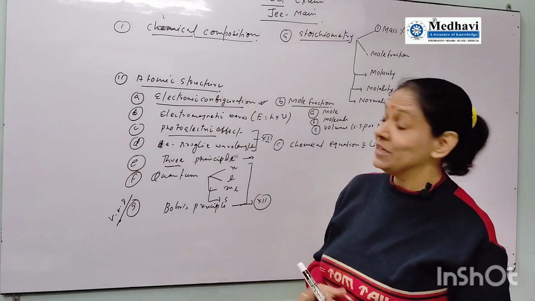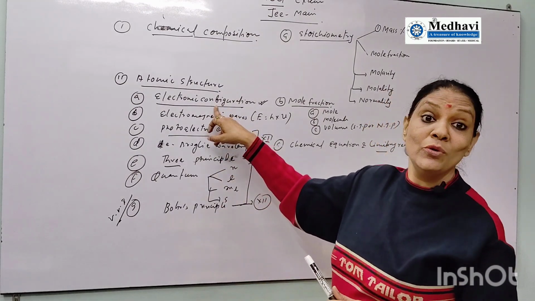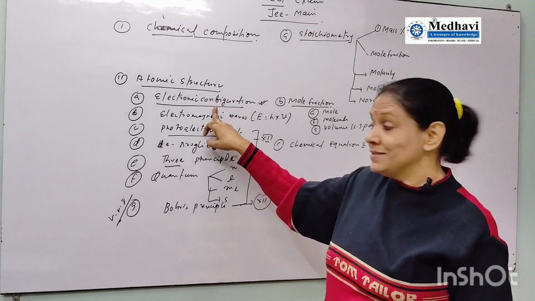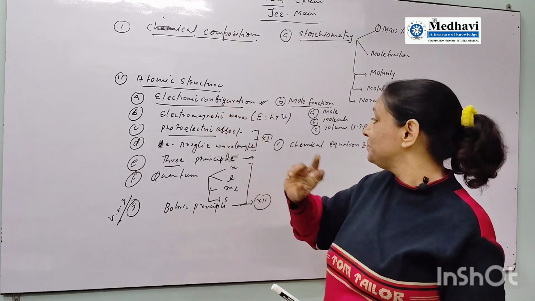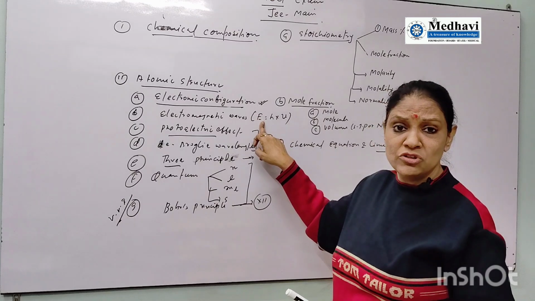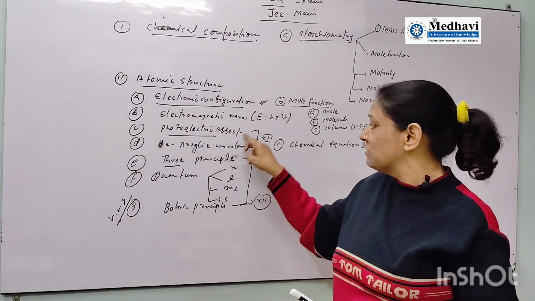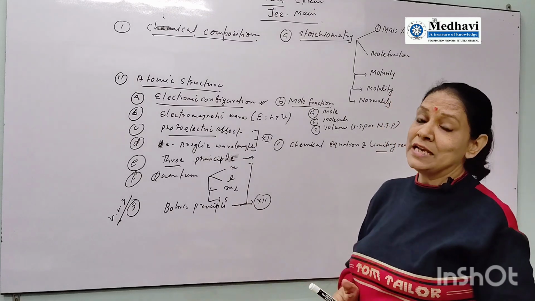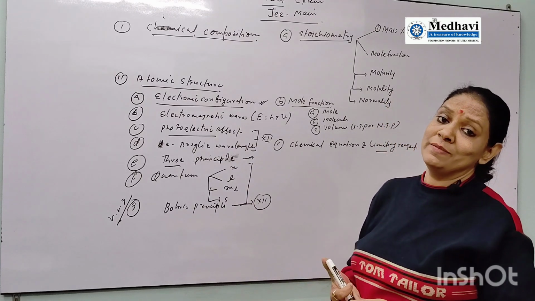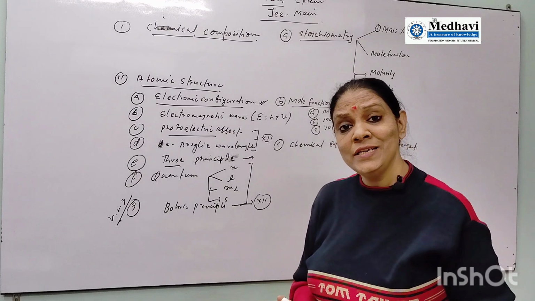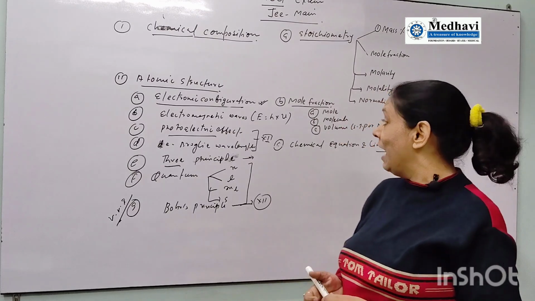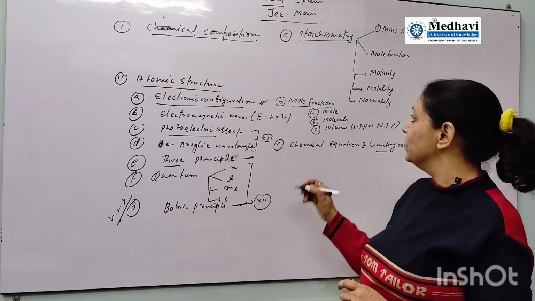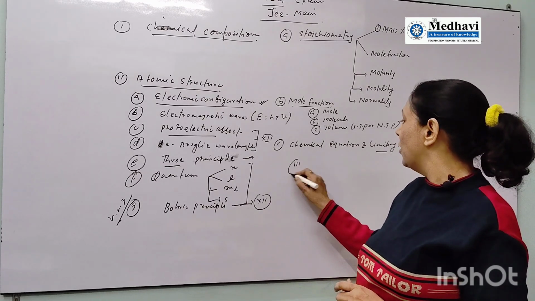It is going to be used in standard 12 because electronic configuration you have to use in the D block. What is the electronic configuration of the D block? Transition metals. So this is part of standard 12. This is also part of standard 12, electromagnetic waves. This is part of standard 12. This is part of standard 12. This part is standard 12. That's why I am telling you that I don't think preparation for standard 12 is different from preparation for NEET or JEE Mains exam. After that, the third chapter that is going to be used is chemical bonding.